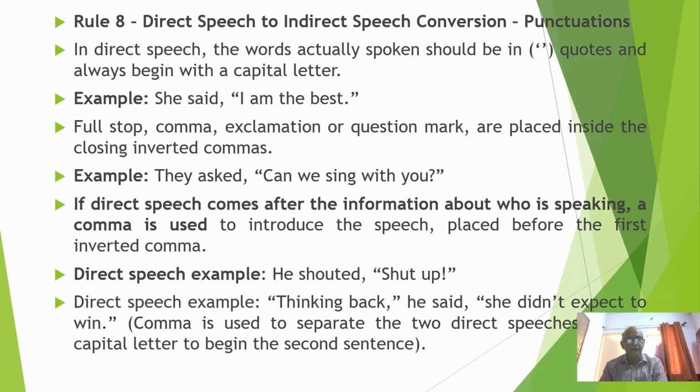If direct speech comes after the information about who is speaking, a comma is used to introduce the speech, placed before the first inverted comma. Direct speech example: He shouted, "Shut up." Indirect speech example: Thinking back, he said she did not expect to win. A comma is used to separate the two parts, with no capital letter to begin the second part.